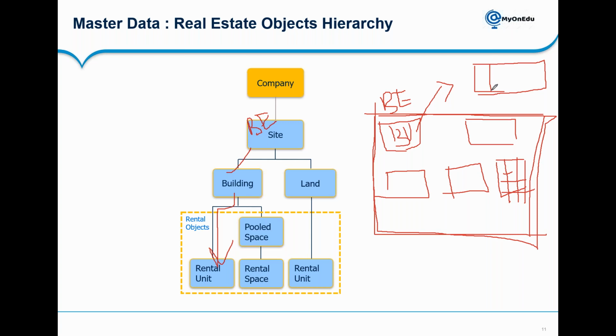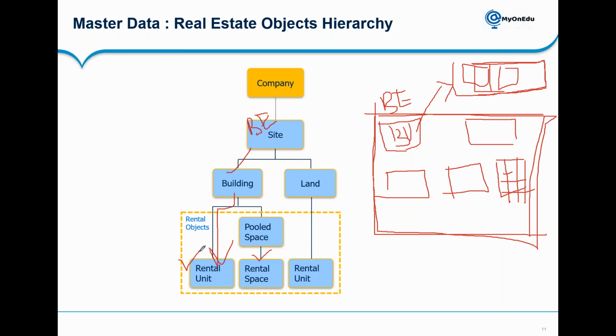And in pooled space, you can extract rental space, which is going to be exactly rented out. You can see this scenario in malls. Like in mall corridors, they have small shops. So what they are doing is creating a complete pooled space as a corridor, and a particular area they give on rent. So finally we are going to lease out this rental space. And similarly here we are going to rent out the rental unit.